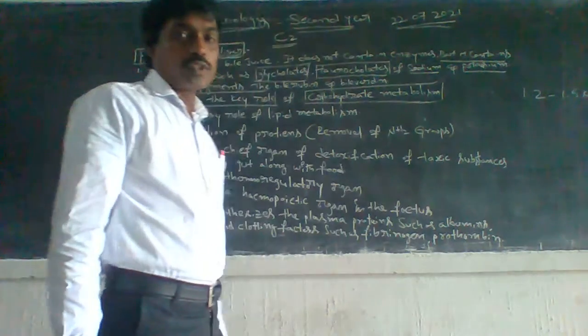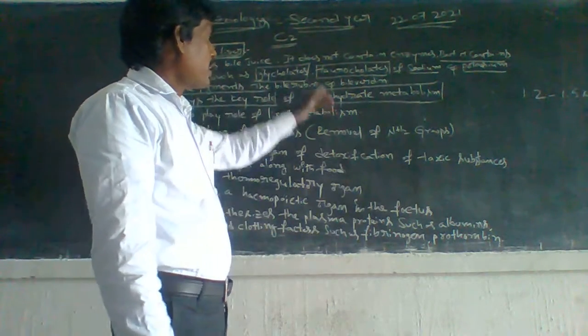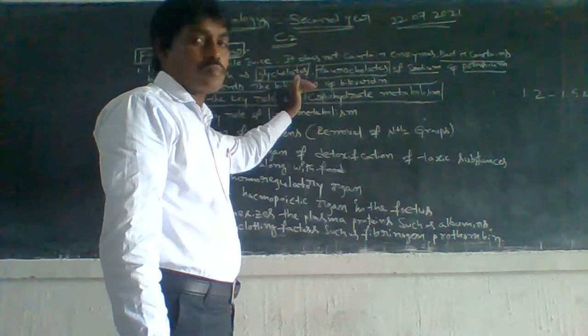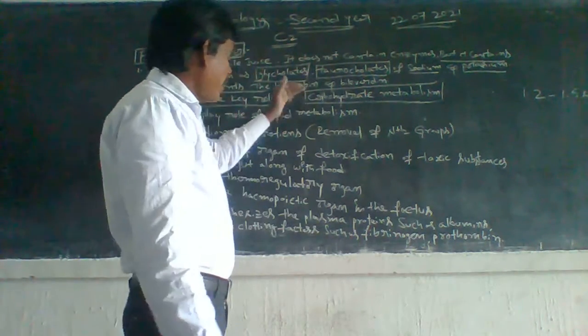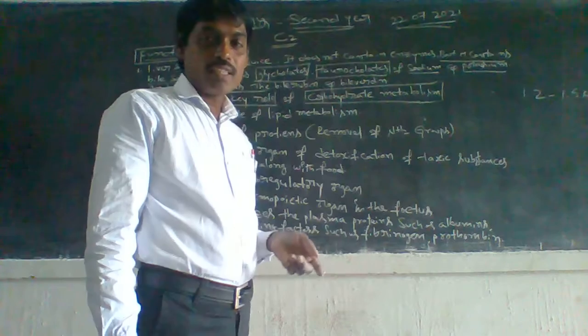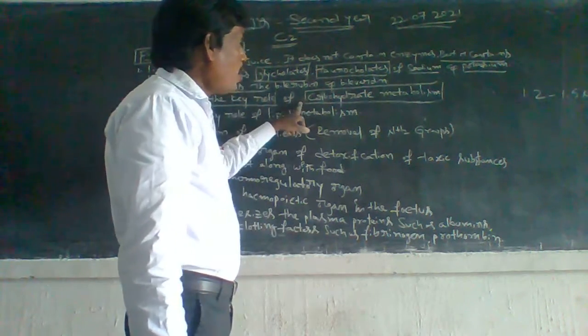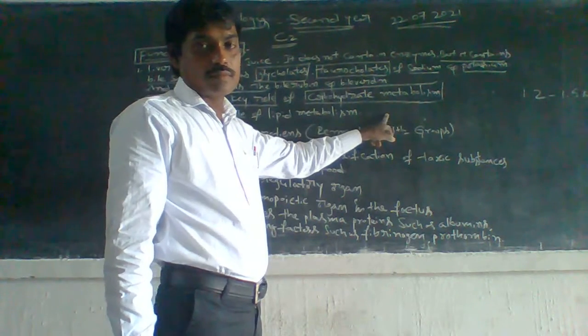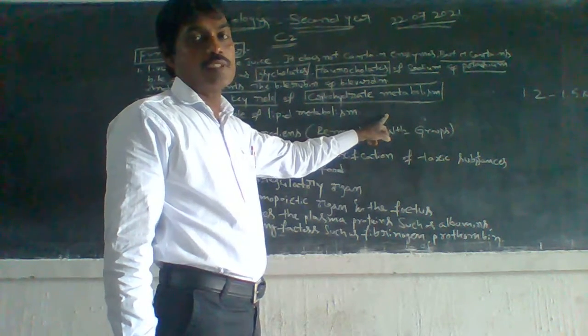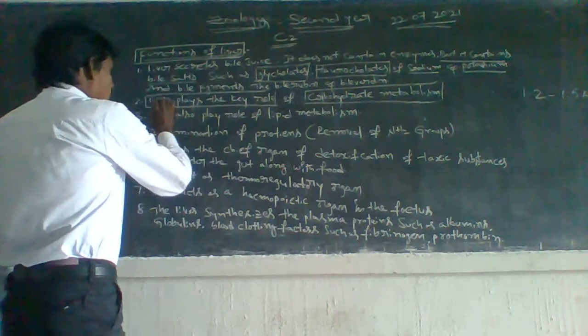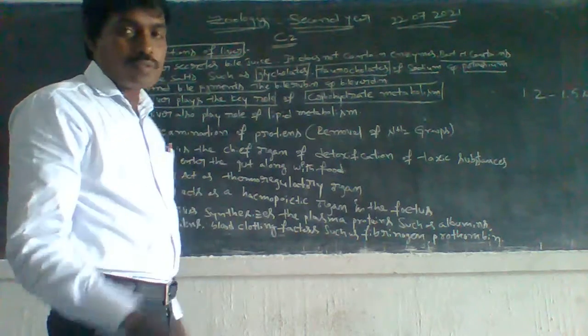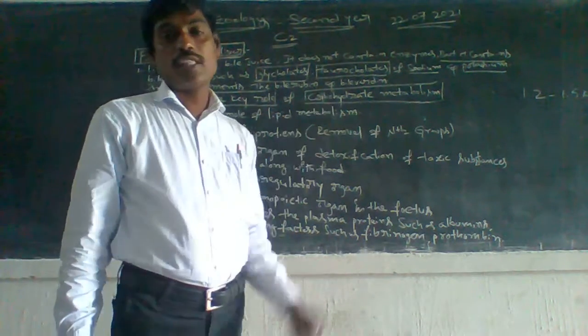Living organisms collect food material: carbohydrates, proteins and lipids. Carbohydrate metabolism is a function of liver.